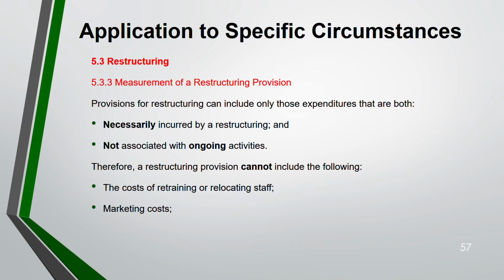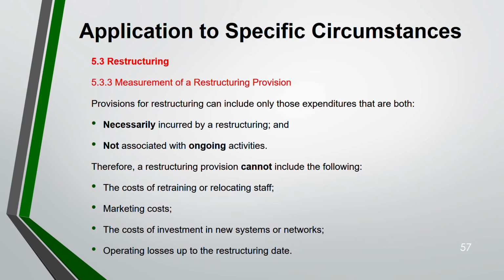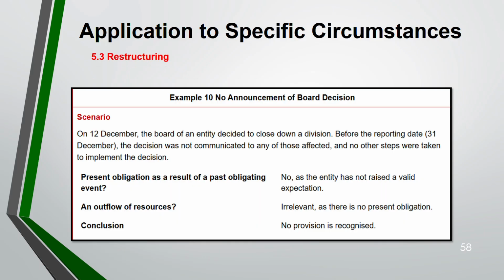You would have anyway incurred the marketing cost. Cost of investment in new system or network. They are not restructuring provision. Operating loss up to the restructuring date. You can't recognize a provision for this either. Now, let us see some questions. No announcement of board decision. Example 10.